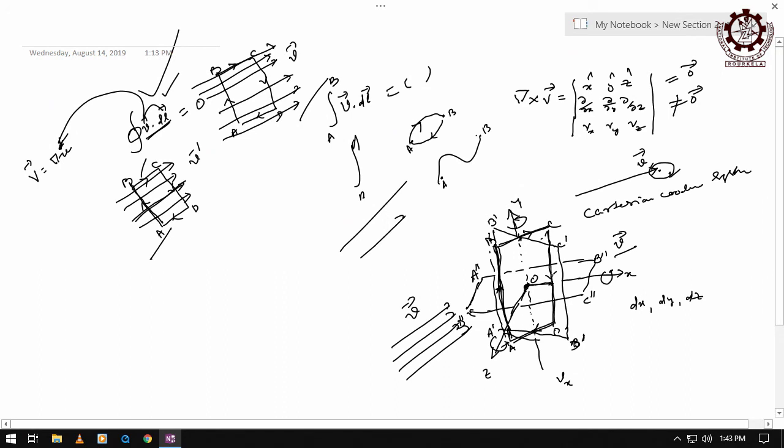Now, how will you get the vector field at the midpoint of CD and at the midpoint of AB first? What is the value at the midpoint?